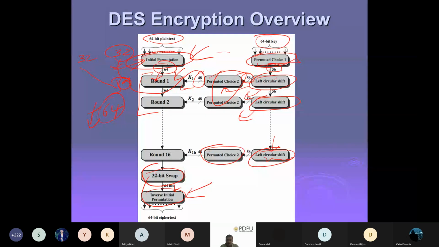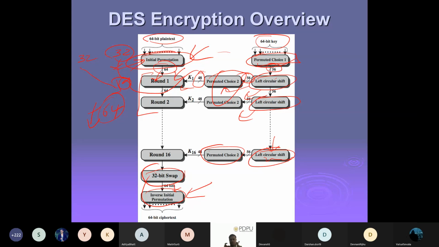Now in this entire diagram we have multiple boxes. Right now you can see the boxes. For example, the initial permutation is a box. Our task is to see inside those boxes, how they use the permutations. Like the initial permutation, what will happen there? In a round, what will happen there? In permutation choice 1, what will happen there? In permutation choice 2? And so on. In the inverse initial permutation, what will be there? That's everything we now want to know.